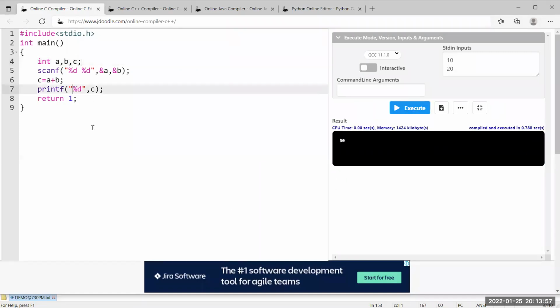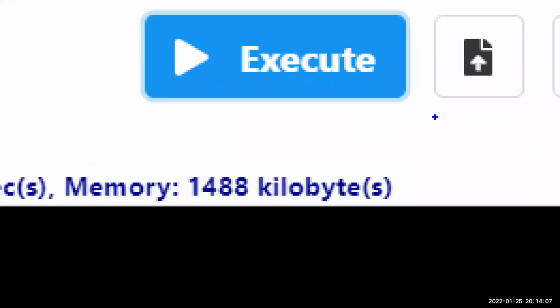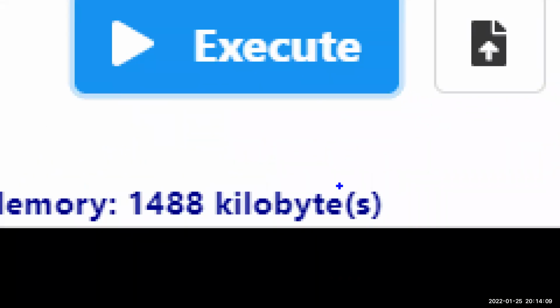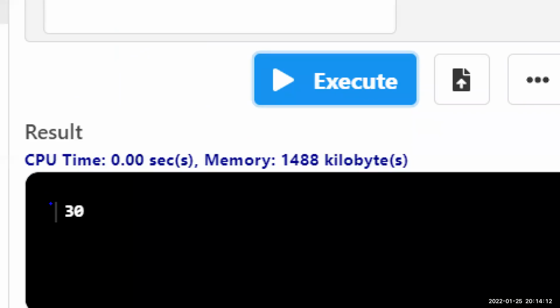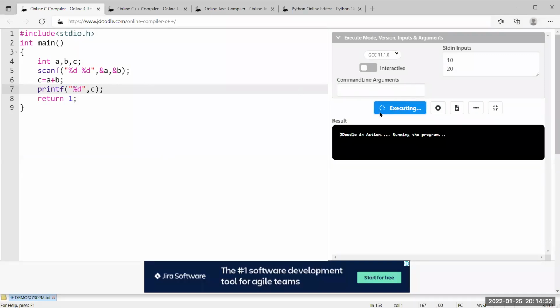Sometimes if you provide a space before 30 and execute, you can see some space in the output, and this is very dangerous. So 30 is different from a space followed by 30. Every minute point is very important in programming, especially in coding rounds.